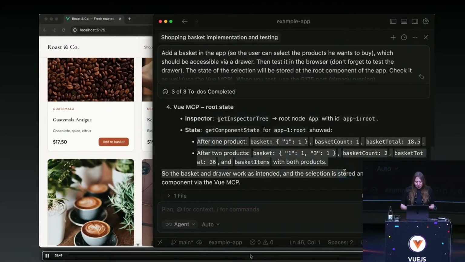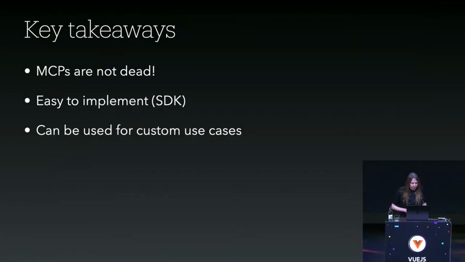So that was a little experiment, to see how we could tend to this autonomous agentic flow. Okay, let's conclude because I have 15 seconds left. Key takeaway: MCPs are not dead, first thing. Also, I really wanted to emphasize that the SDK part is easy to implement.